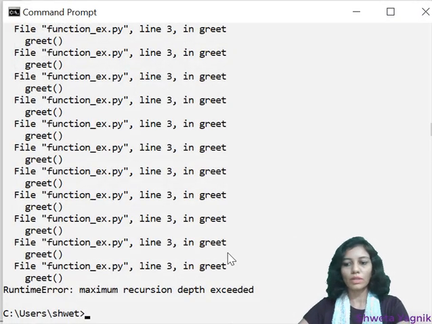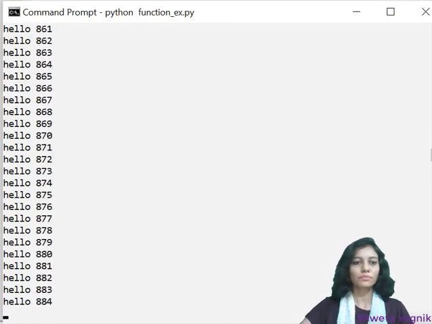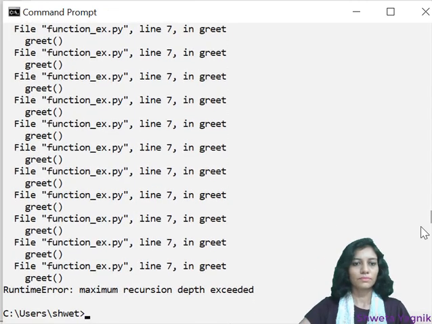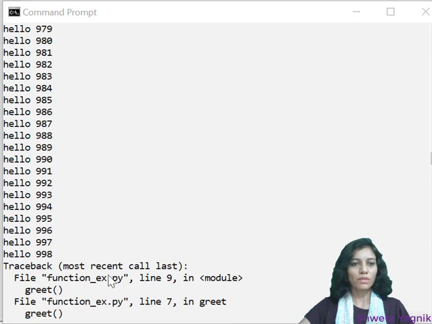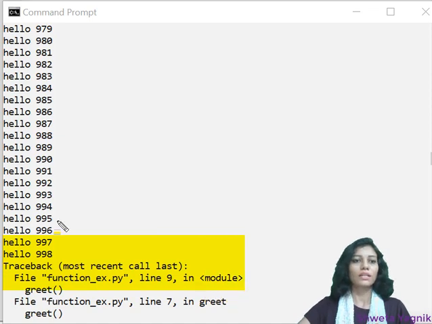So here we go again and we'll see. You can observe here, after 998, it has started giving this error message. So near to 1000 it will not give any error, it will execute.